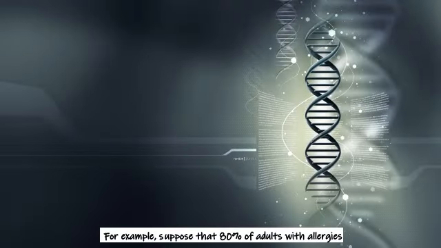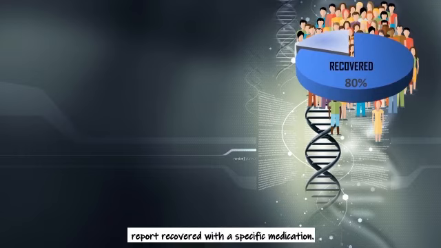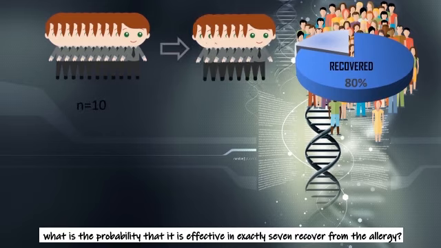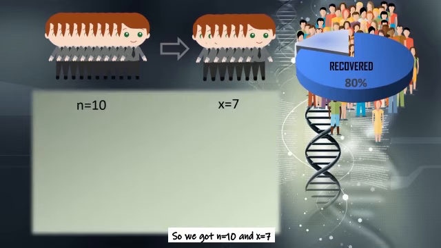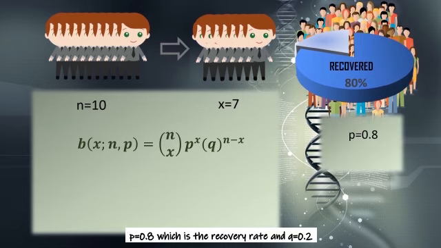So, for example, suppose that 80% of adults with allergy report recovering with a specific medication. If the medication is given to 10 new patients with allergy, what is the probability that it is effective in exactly 7 recovering from the allergy? So we have n equals 10 and x equals 7. P is 0.8, which is the recovery rate, and Q is 0.2.